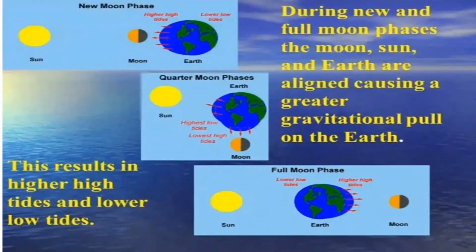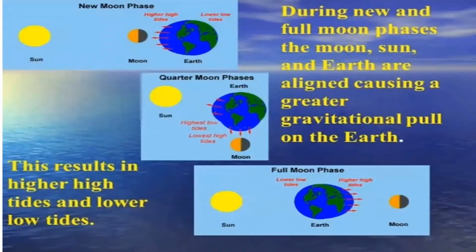So, spring tides are observed on the new moon and full moon day. And neap tides are observed on the first quarter moon and the third quarter moon day. So these different types of tides are observed because of the position of the sun, moon and earth. On new moon day and full moon day, the position of earth, moon and sun will be along a straight line.